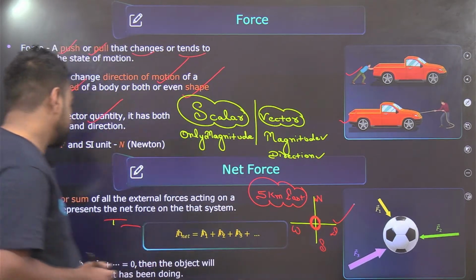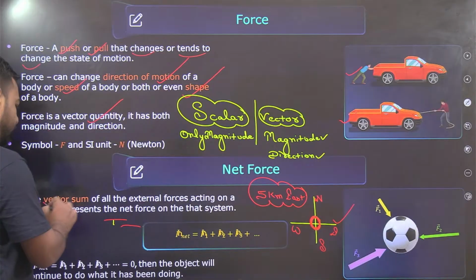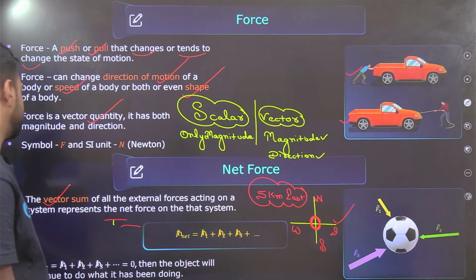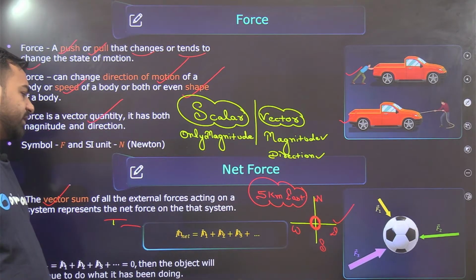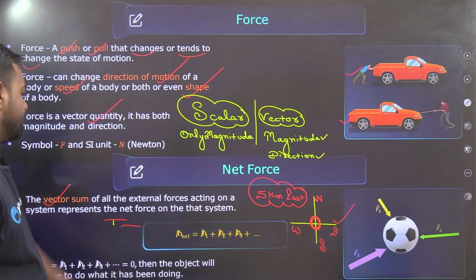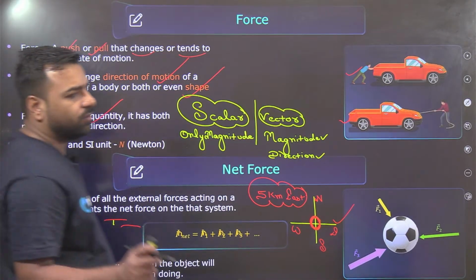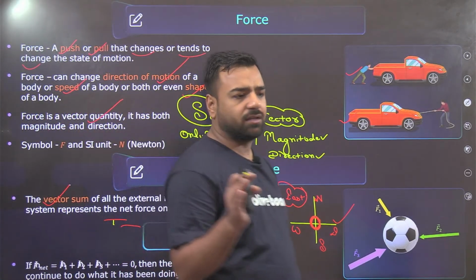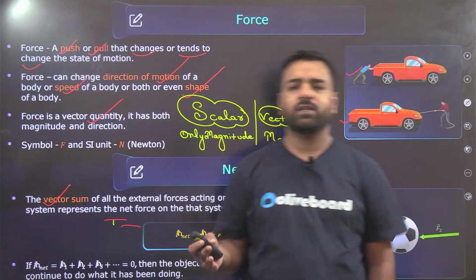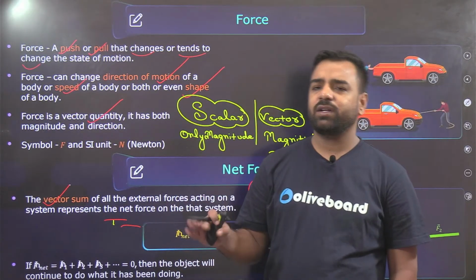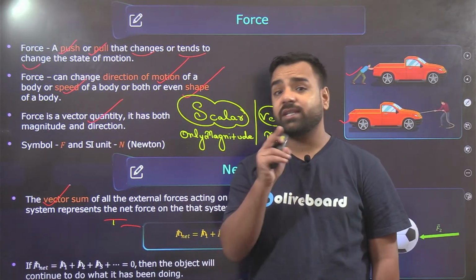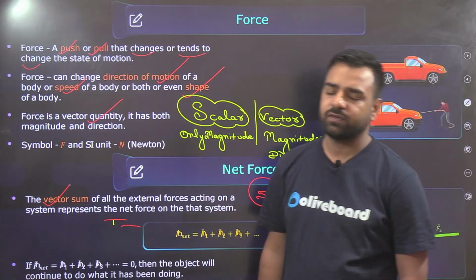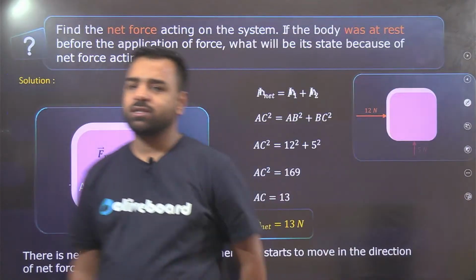Okay. So here the vector sum of all the external forces acting on a system represents the net force of that system, and if the net force is 0, the object will continue to do whatever it is doing. If it is moving, it will continue to move with uniform velocity. If it is in a state of rest, it will remain in a state of rest because the net force was 0, the summation of all the forces was 0. So that was about force, right?